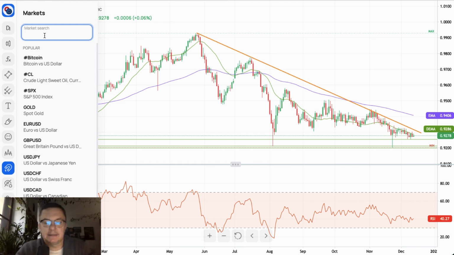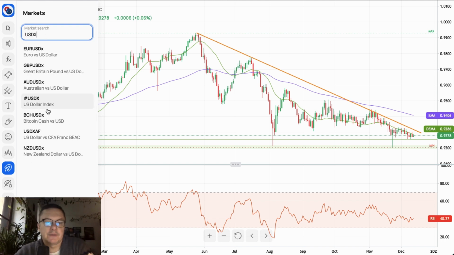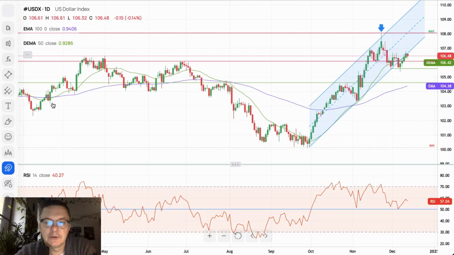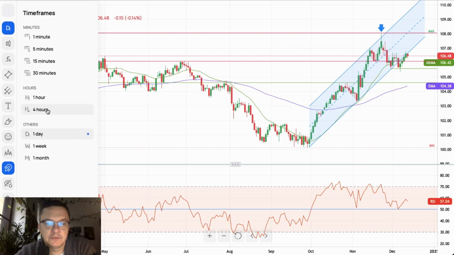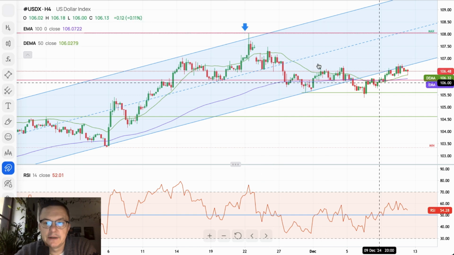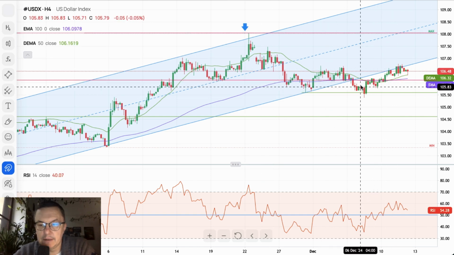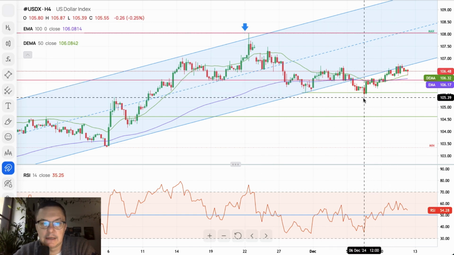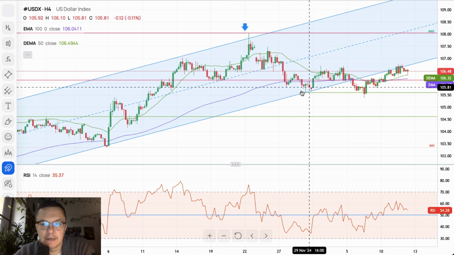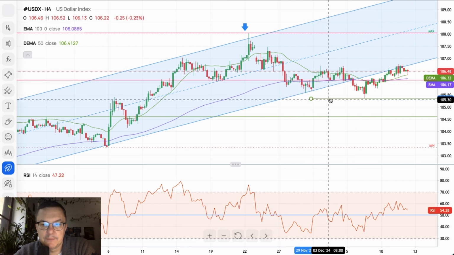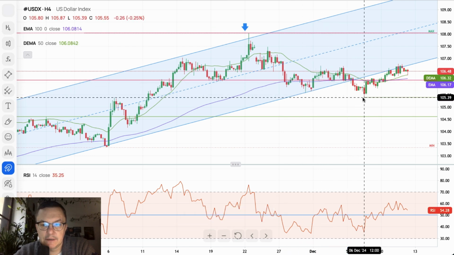We got plenty of data from the USA. So let's take a look at the US dollar index. On the daily time frame chart, you can see we got this very nice channel, and just recently we went lower to make a local low at 105.39. So this level here must be attributed here. There you go.